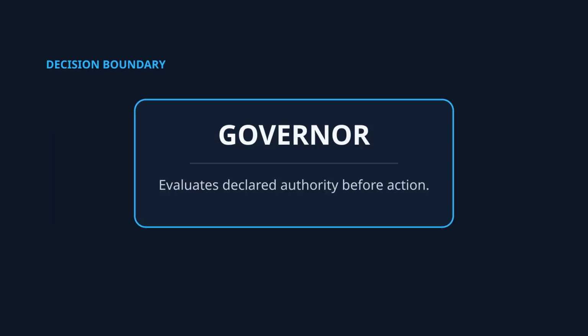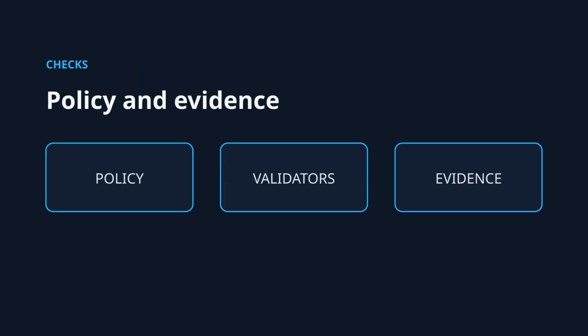If the request fits the declared boundary, it may be allowed. If it conflicts with the boundary, it is denied. If the evidence cannot resolve an ownership decision, authority returns to a human. This separation keeps recommendation, policy, evidence, and approval distinguishable.